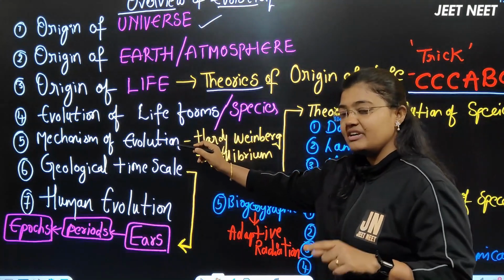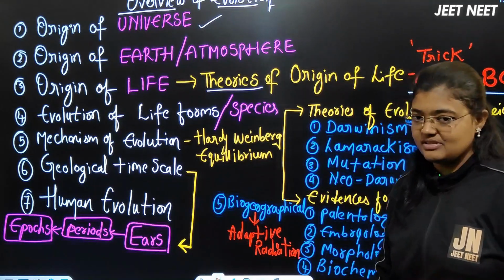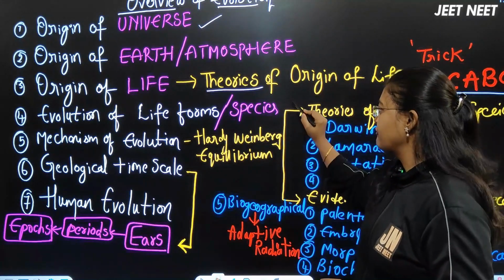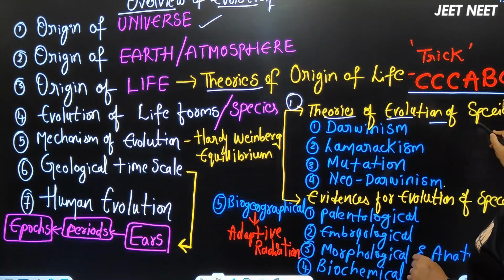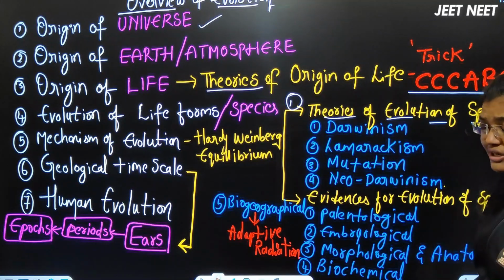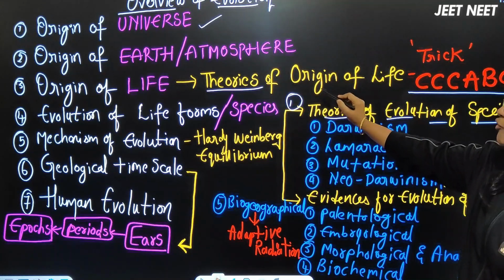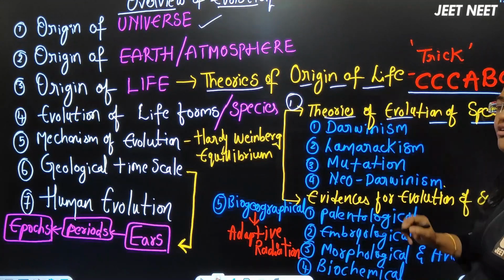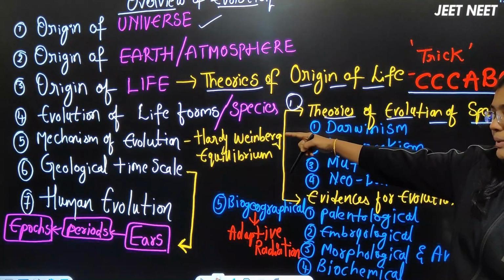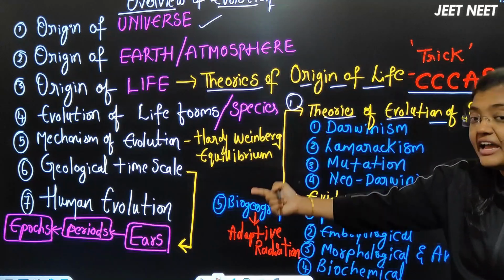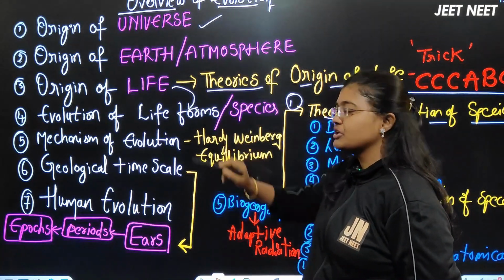Next topic which I will discuss is the evolution of life forms, or I can also consider that as species. Under this, first we will discuss the theories of evolution of species. Once the life is formed, obviously in this life the evolution will happen.